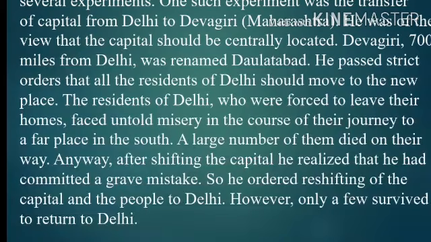From Delhi to Devgiri, all people shifted. In that way, many people died. At that time, Muhammad bin Tughlaq realized that he had made a grave mistake.